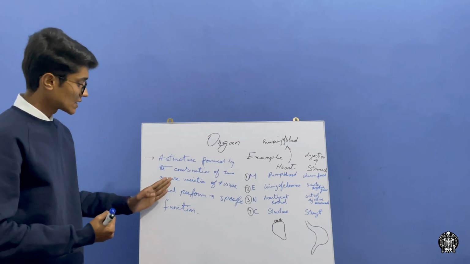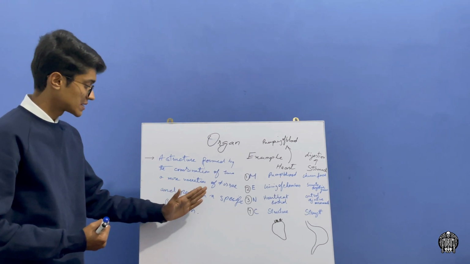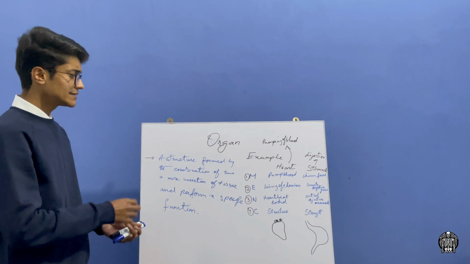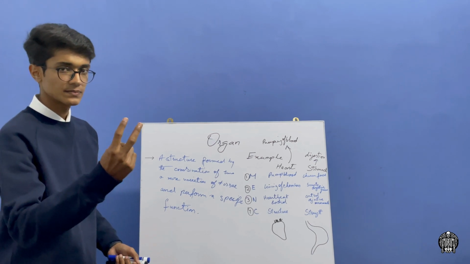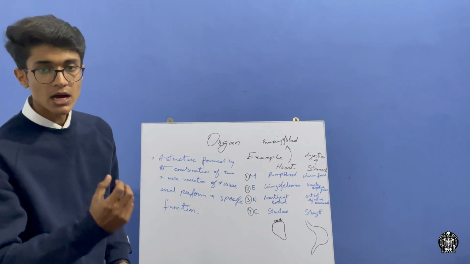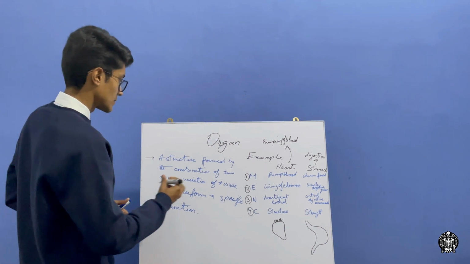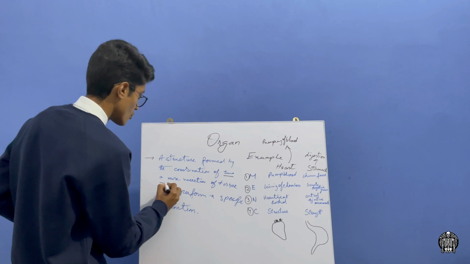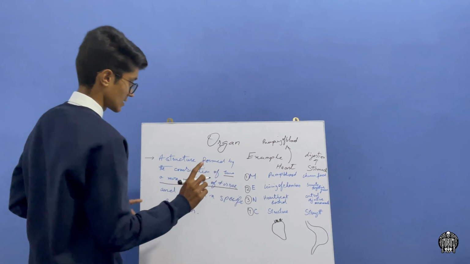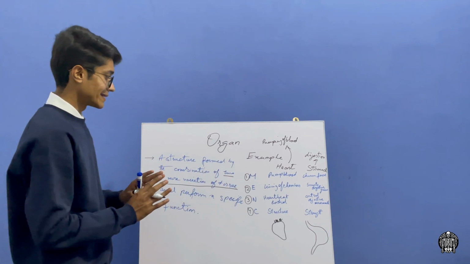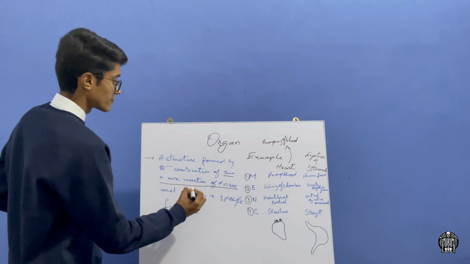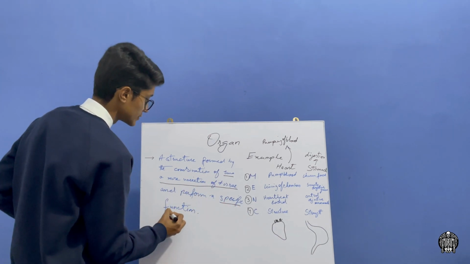And second, it performs a specific function. This definition gives two concepts about the organ. An organ is composed of two or more varieties of tissue, the first concept. And the second concept is that it performs a specific function.